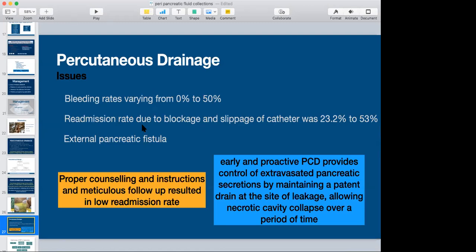So it becomes a very important boon for him that such a big issue, once the acute episode is taken care of, he can be on regular OPD follow-up, where he is also involved and needs to take care of this. Early and proactive PCD provides control of extravasated pancreatic secretion, and maintaining a patent drain at the site allows the necrotic cavity to collapse over a period and heal early.